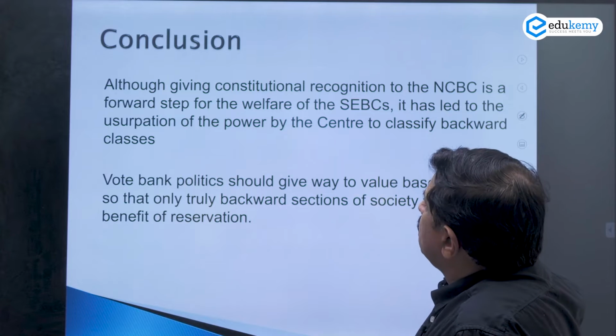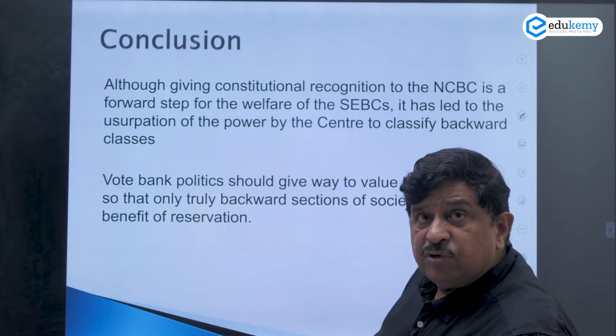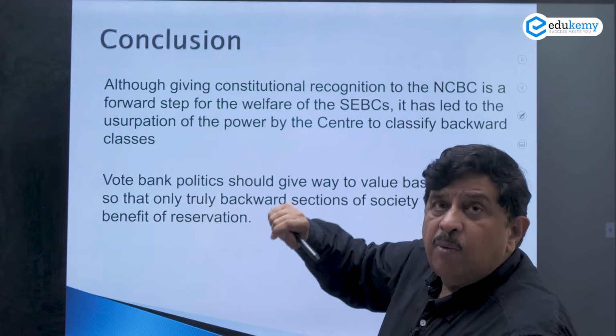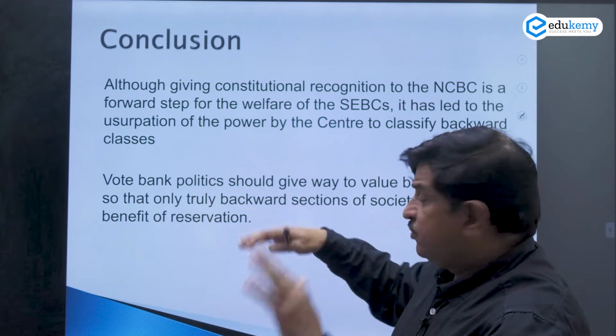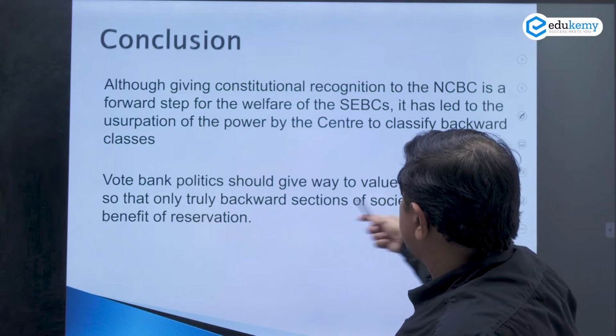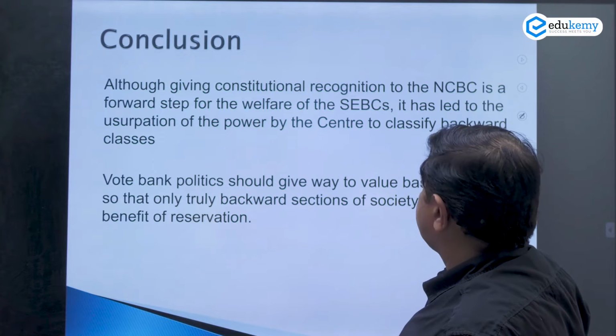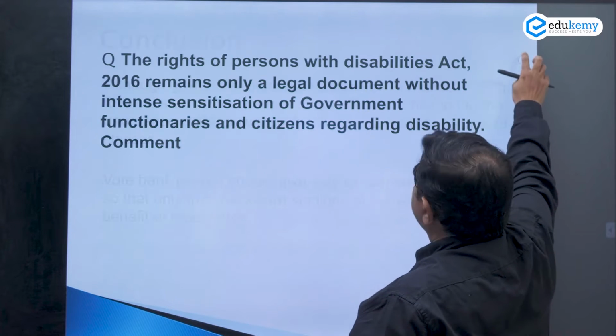It has led to usurpation of the powers by the center to classify backward classes. So this is, you may include it. I am just giving you the entire background knowledge, and within a minute I will give you what should have been the body. Vote bank politics should give way to value based politics, so that truly backward sections of society will get the benefit of reservation.